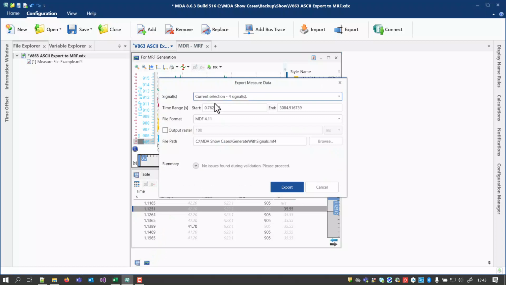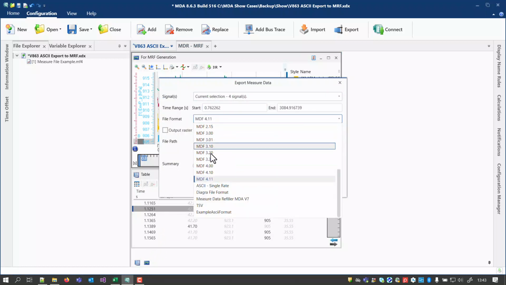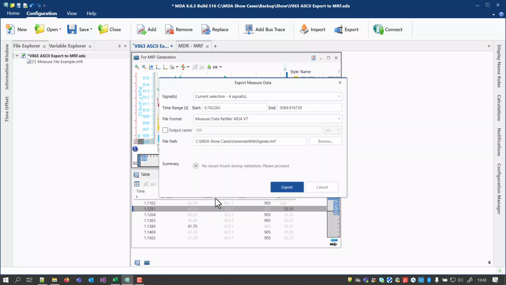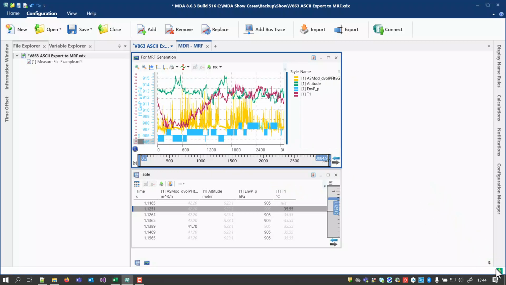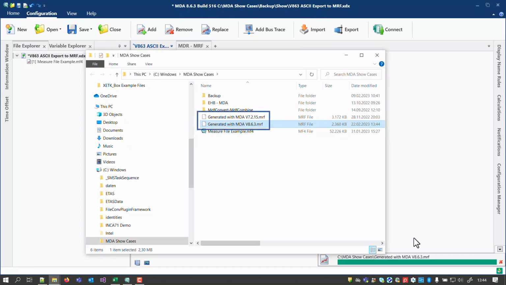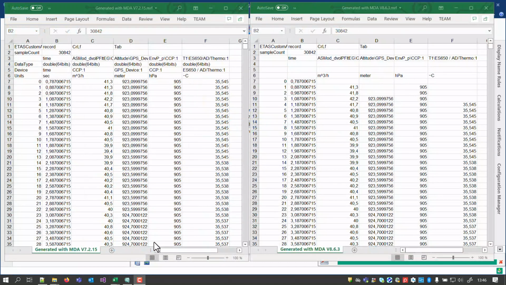In the export dialog of MDA, the MRF format can be selected from the drop-down of all supported file formats. Usually, when a textual file is created, also the resampling option will be used. As you can see, I prepared in advance such an MRF file with MDA version 7. For an easy comparison, I loaded both files in Excel.